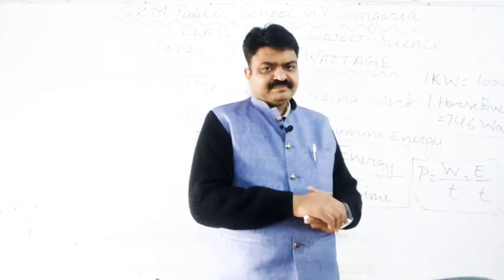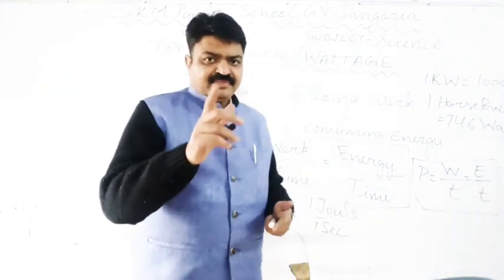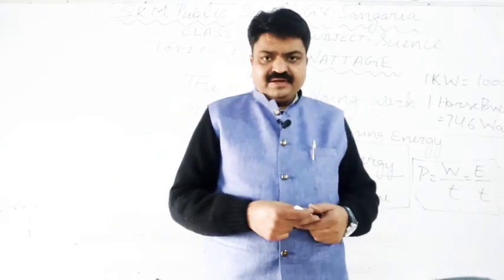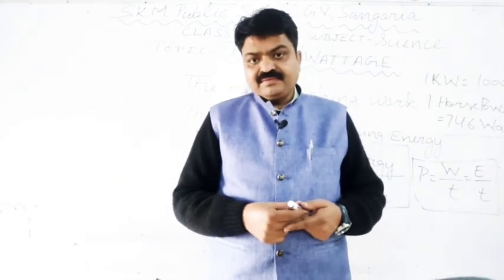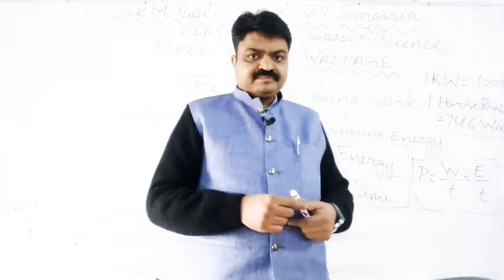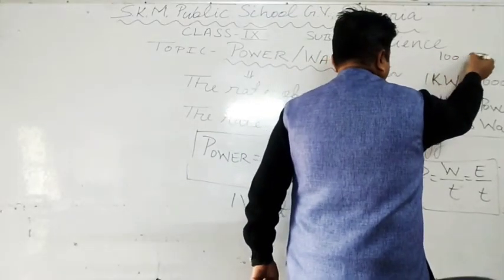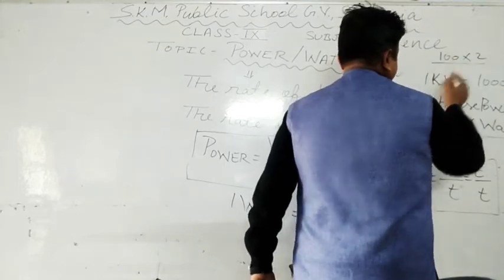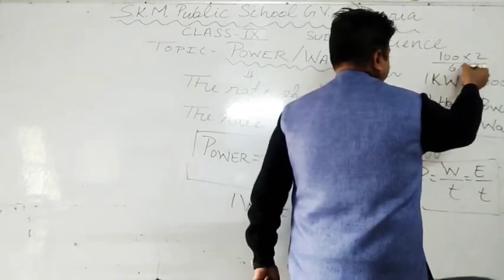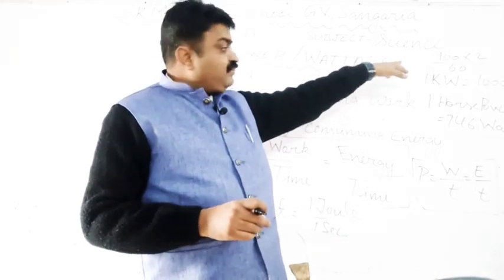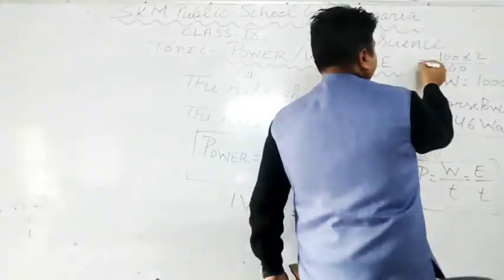Tell me. What is your power in this case, student?